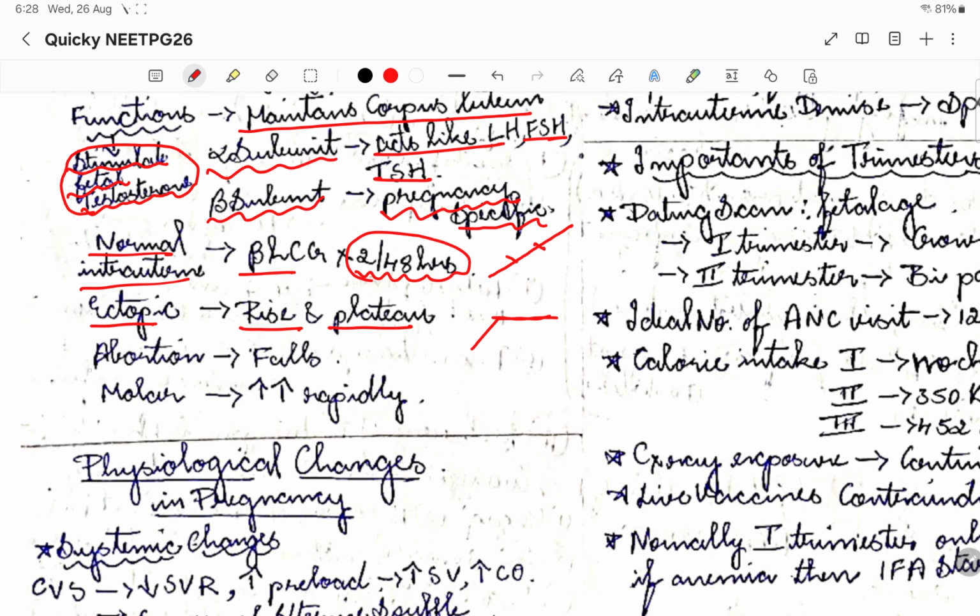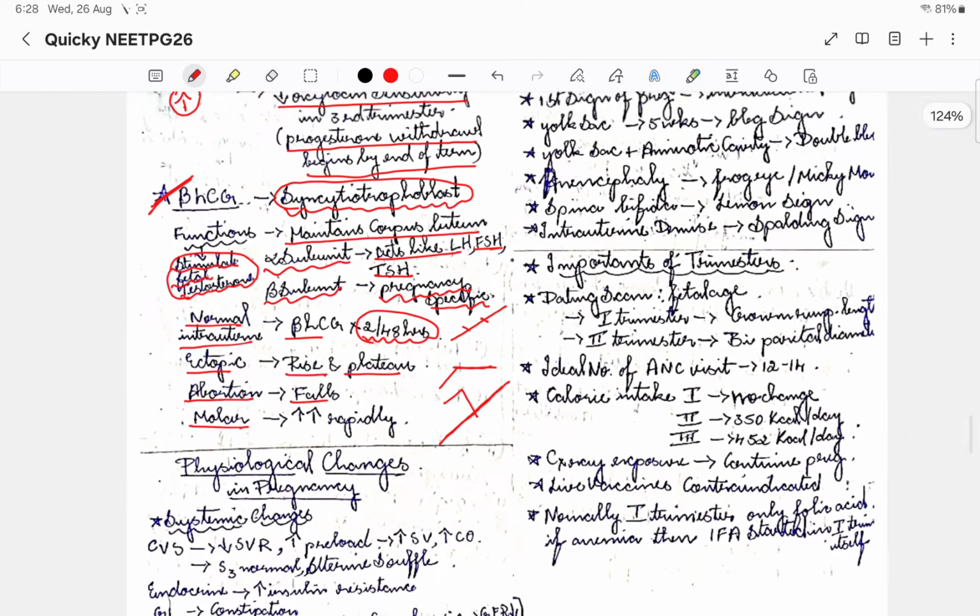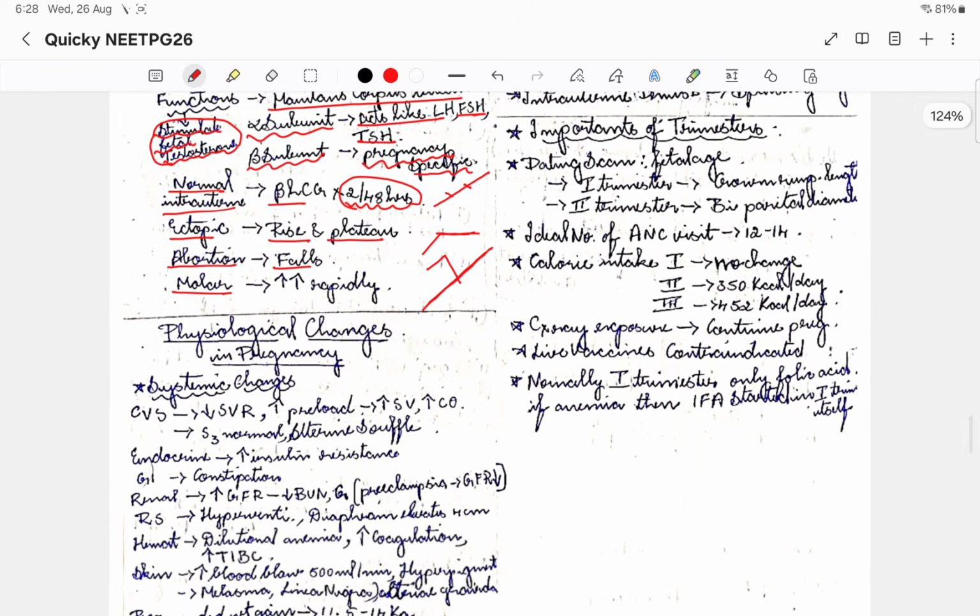But in abortion, it rose but it is now falling. That is what tells us the baby has aborted. In molar pregnancy there is a steep rise, so the value is too high. Let us see why it happens later. Please remember, for molar pregnancy, the beta HCG will be rising very rapidly. So these are the important functions of all three hormones.